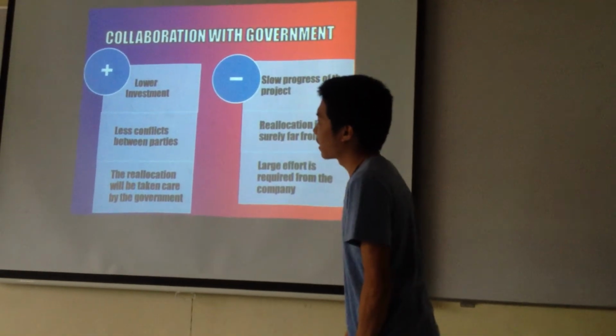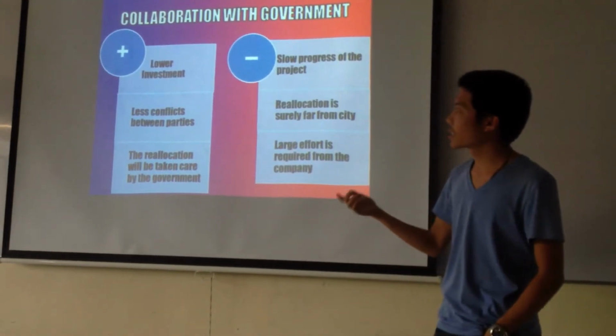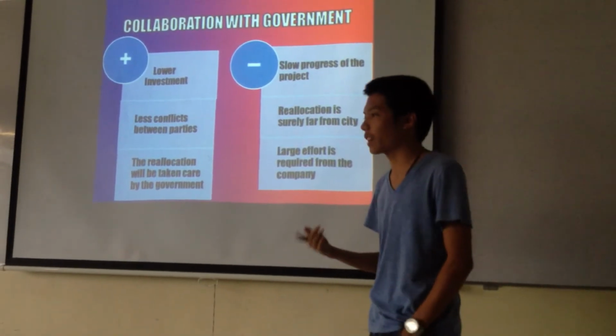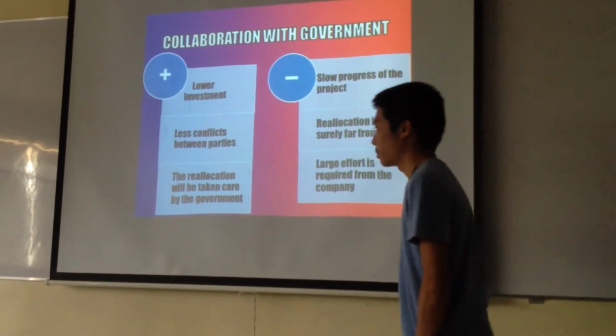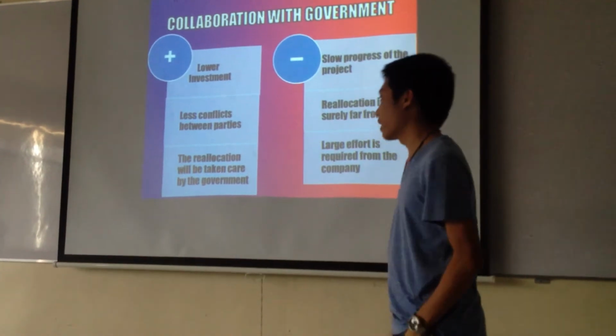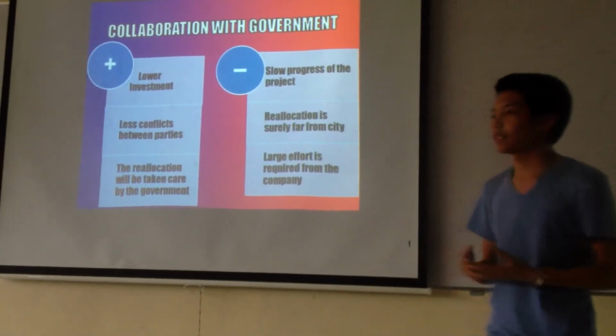But the positive thing is that there's a lower investment compared to the second solution, where we will be the one providing money and all. Next is less conflict between parties, and last one is the relocation will be taken care of by the government, and we do not have to worry about that.